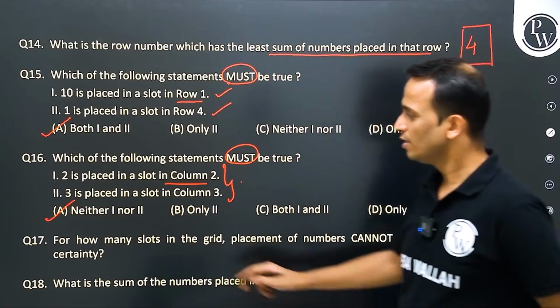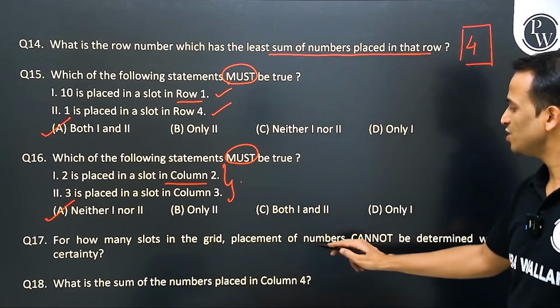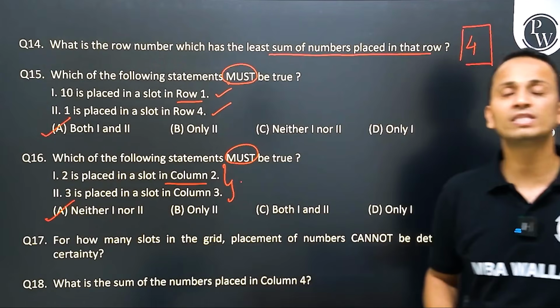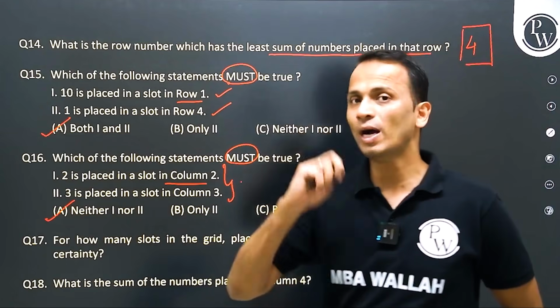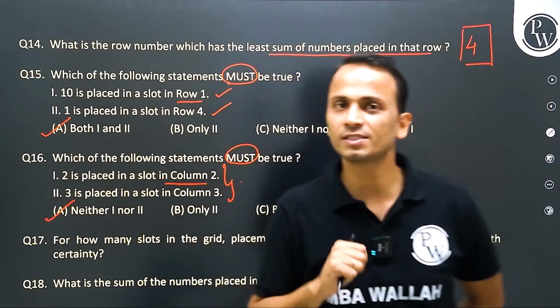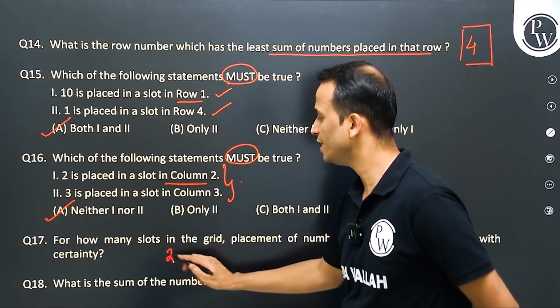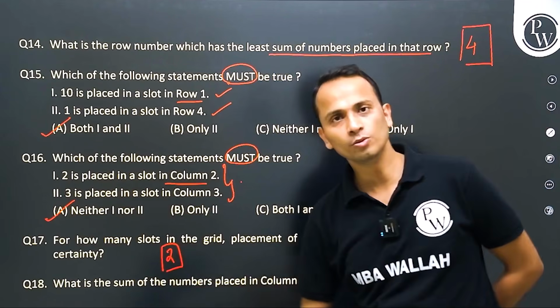Quickly, let's move on. For how many slots in the grid can placements of numbers not be determined with certainty? So the place of 2 and the place of 3, these two places cannot be determined with certainty. So the answer will be 2.